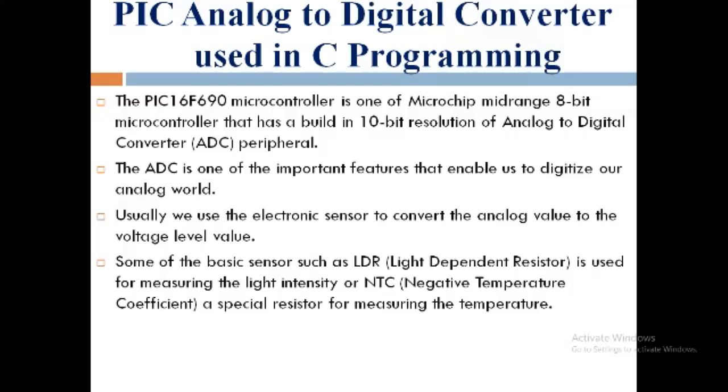Usually, we use an electronic sensor to convert the analog value to a voltage level value. Some of the basic sensors such as LDR, light dependent resistor, is used for measuring the light intensity, or NTC, that is negative temperature coefficient, is a special resistor for measuring the temperature.